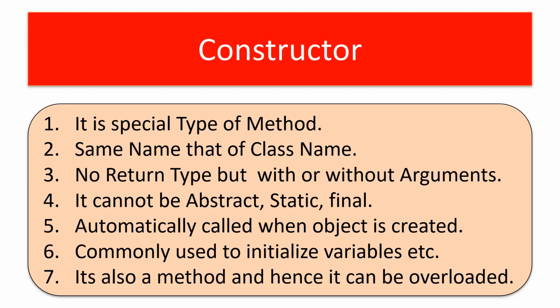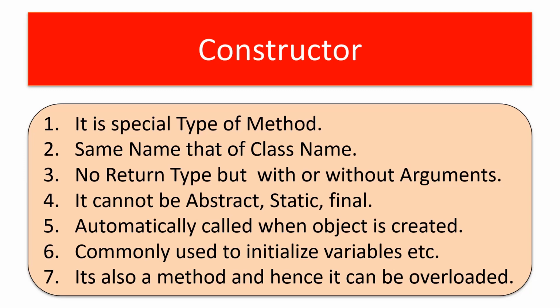These are the special features of a constructor. It is a special type of method, as we have discussed already. Same name as the class name, also discussed. A constructor will not have any return type, but it may or may not have arguments. A constructor can be created with arguments or without arguments. Fourth point, it cannot be abstract, static or final. So there won't be any specifiers for a constructor like abstract, static or final. Simply no return type, just the class name followed by braces. If there is a parameter, it will be present; if there is no parameter, the braces are left empty. So that is a constructor.